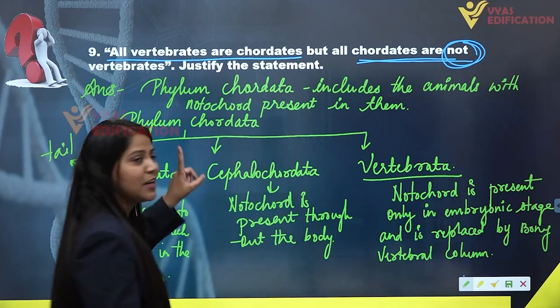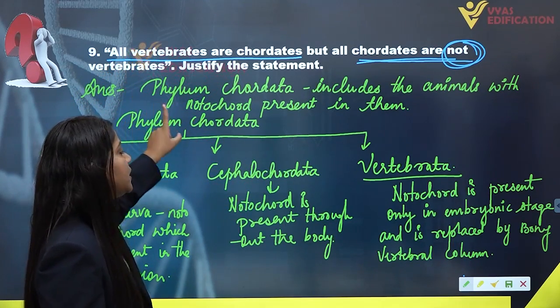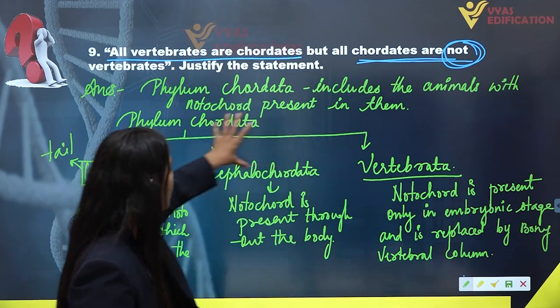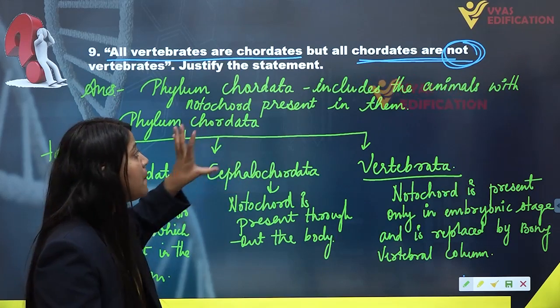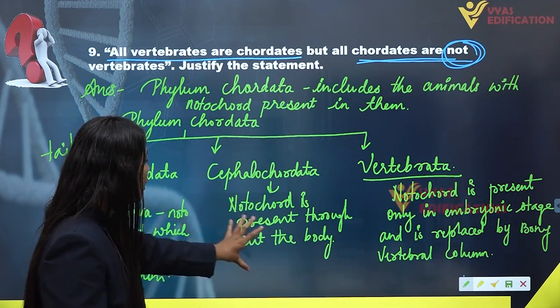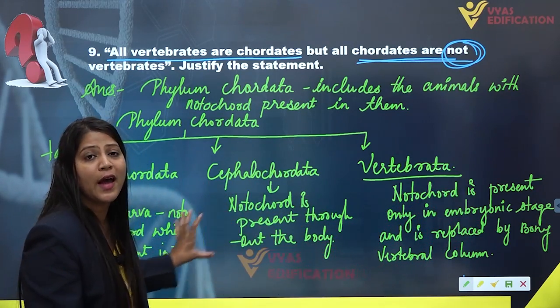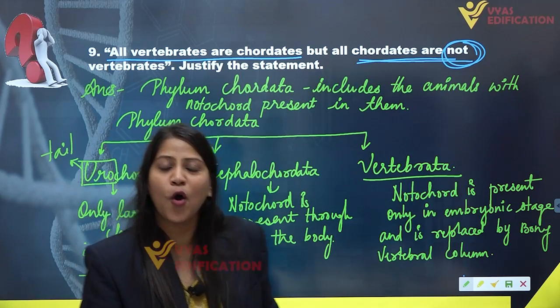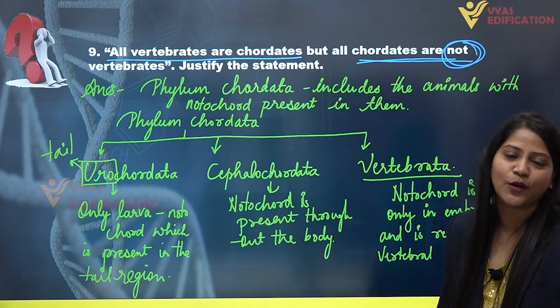That is why the statement given above on the screen is justified now, that all vertebrates are chordates, as this is the subphylum under the phylum Chordata, but all chordates are not vertebrates, because they do not have vertebral column. So I hope you got all the answer of this. Question number 9, this is the complete solution of this.